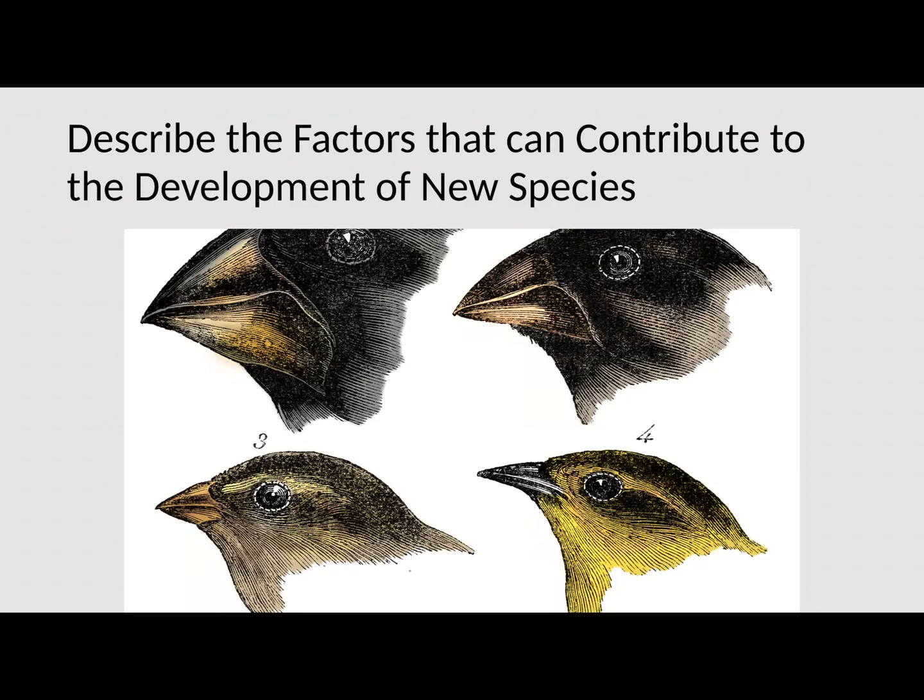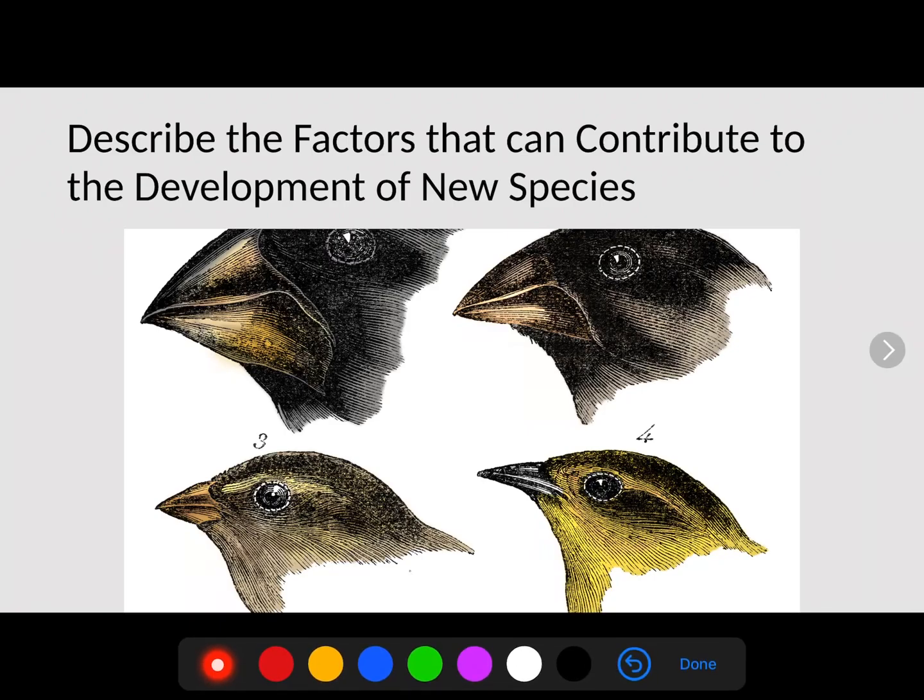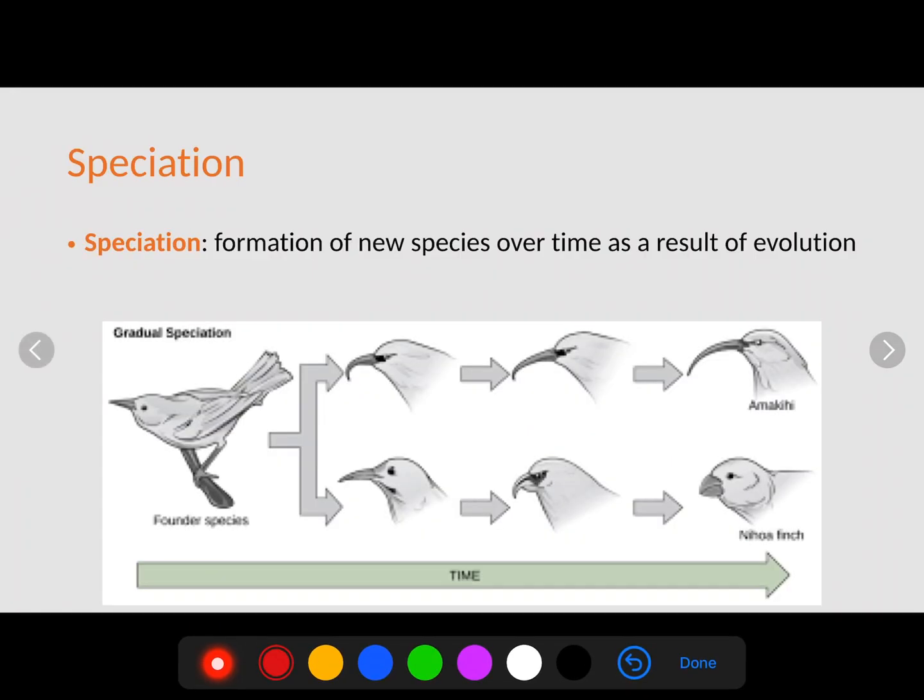And again, last section we talked about natural selection and how organisms are selected by nature. So again, natural selection is the mechanism by which evolution occurs. Now we're going to talk about how this mechanism could lead to the formation of new species. So speciation is simply the formation of a new species over time as the result of evolution.